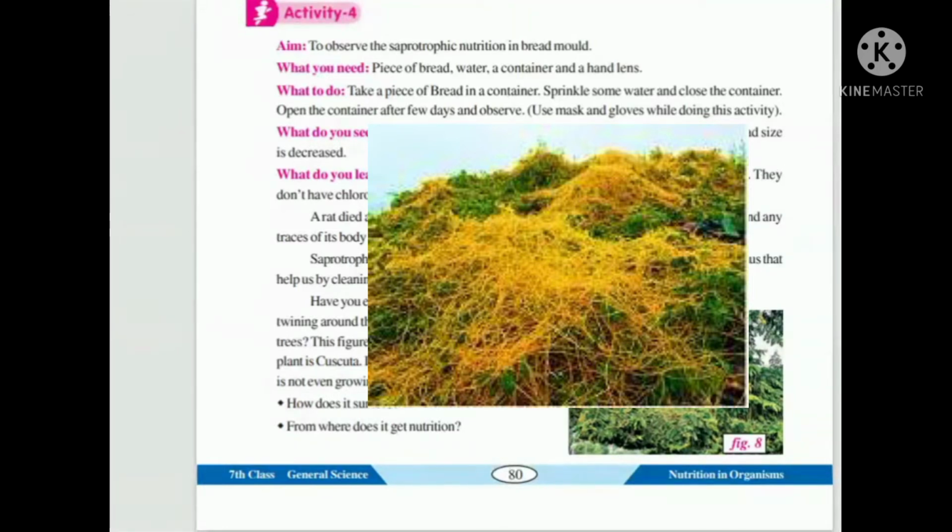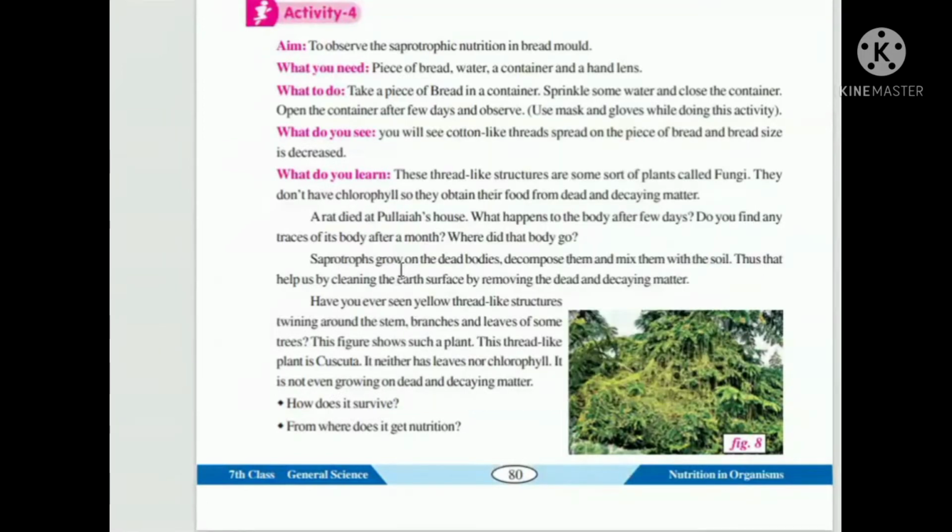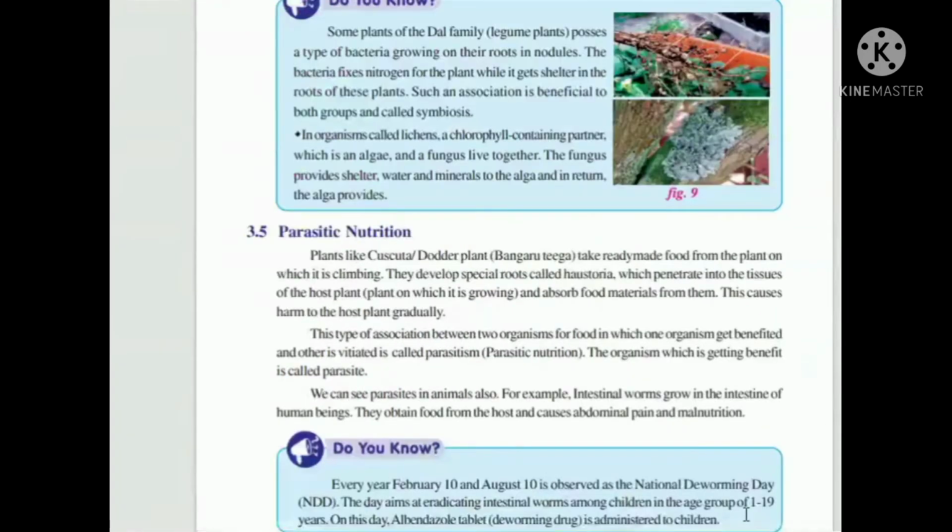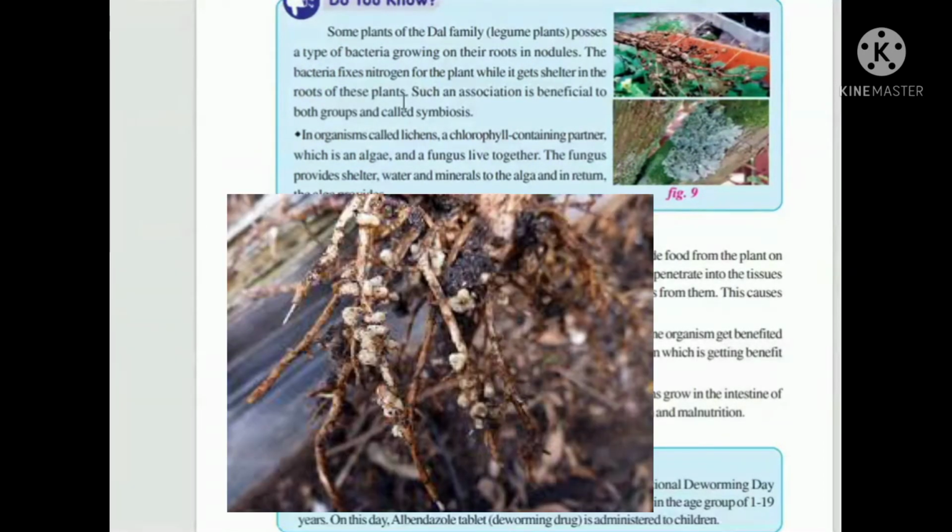Yes, this is the dodder plant, named Bangaru Tiga in Telugu. It grows on trees and takes food from the trees. It has no leaves and no green colour. So it takes food from other trees. That is called parasitic nutrition.